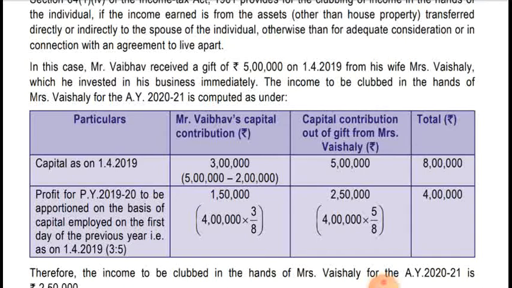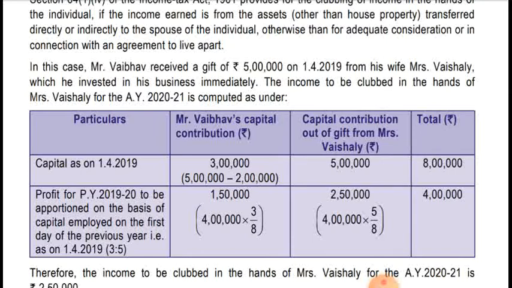Now profit for the previous year 2019-20 is to be apportioned on the basis of capital employed on the first day of the previous year, that is on 1st April 2019, that is in the 3:5 ratio. So as I said, 4 lakh into 3 divided by 8 will be taxable in the hands of Mr. Weber, as it was his capital contribution in the business, and 4 lakh into 5 divided by 8 will be clubbed in the hands of Mrs. Vaishali.